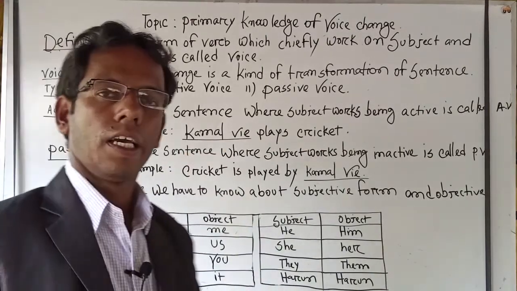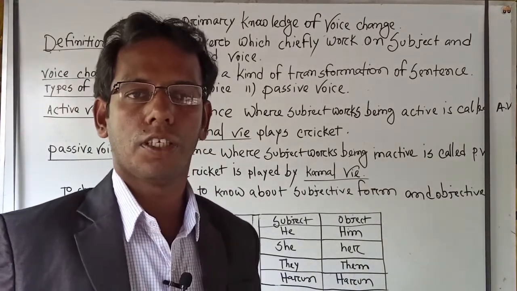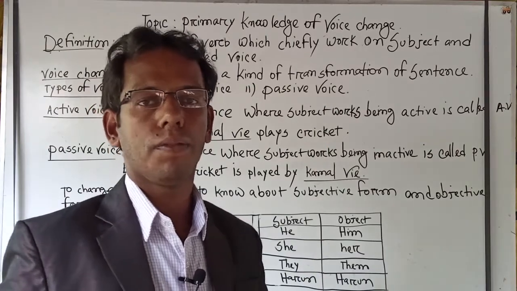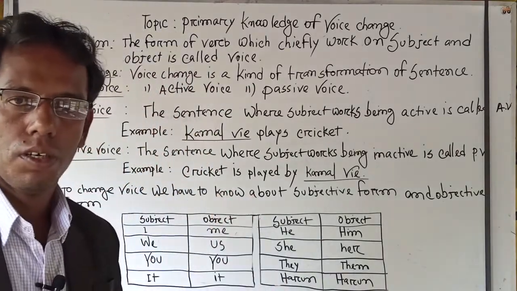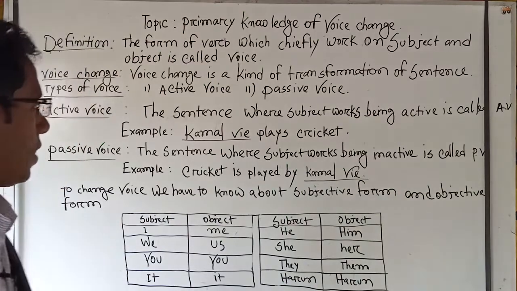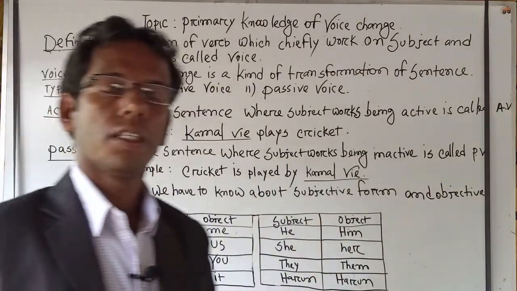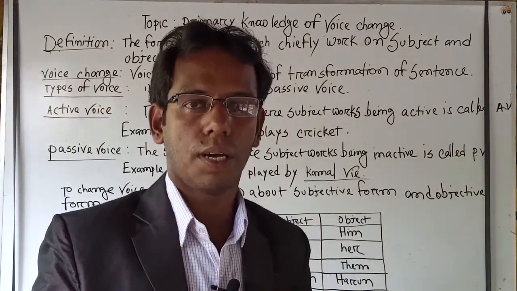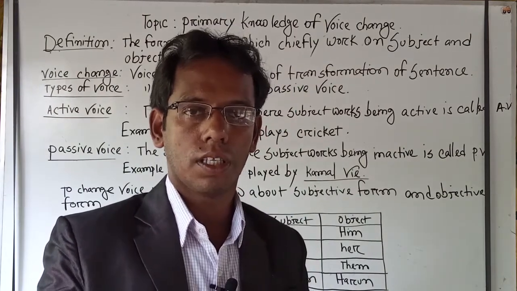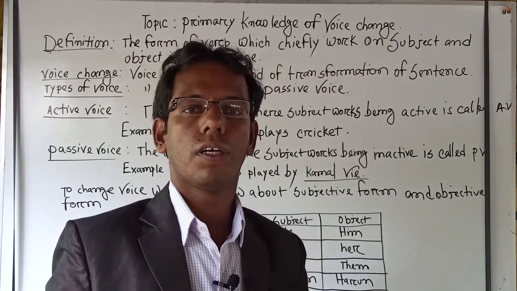Kamal Bhai is the most powerful person in the sentence. He performed the action. So we can clearly say that in active voice, the subject is more powerful, more strong.